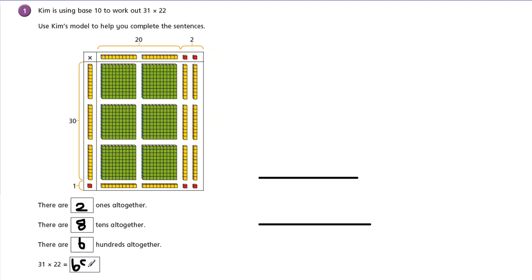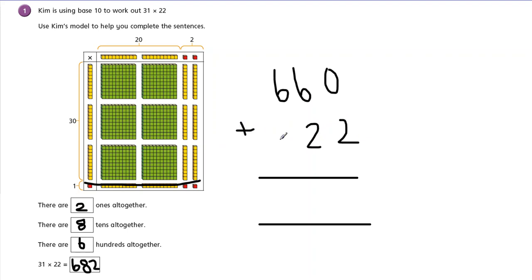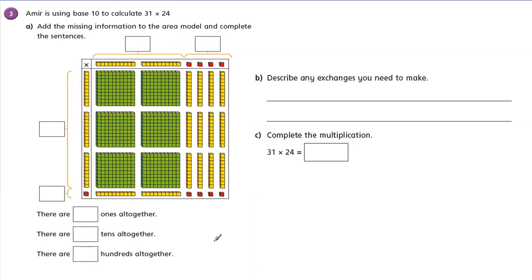And 82. And we might do it this way. I might draw a line there to help me out, and I might say I've got 660, and underneath my line I've got 22, and I can add them up, which gives me 682. Okay, have a go at this next one.